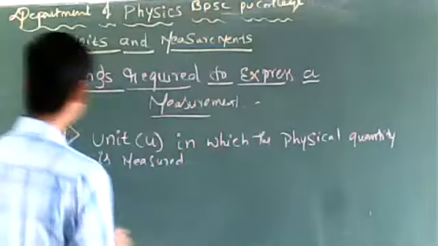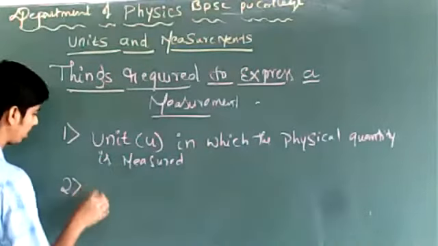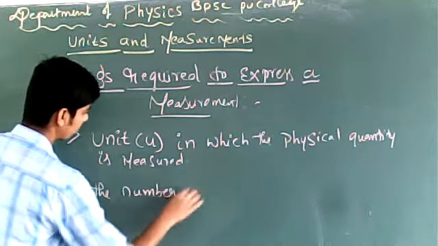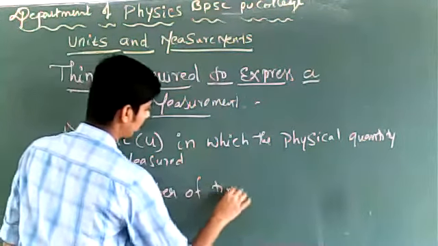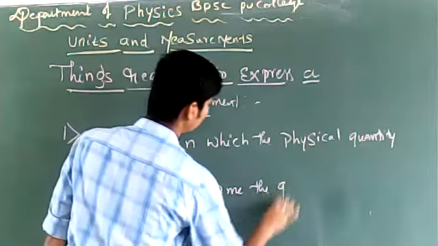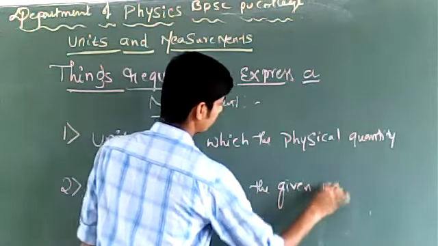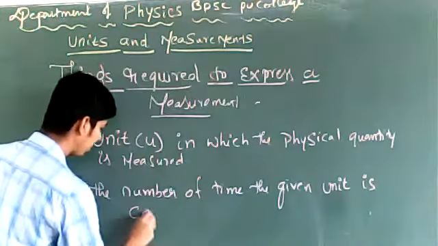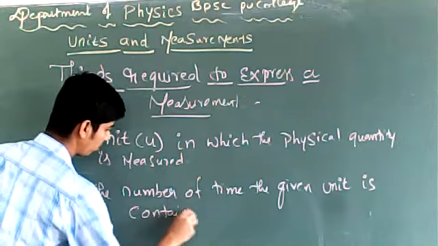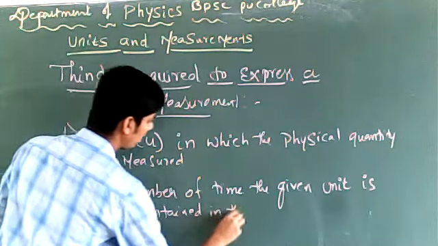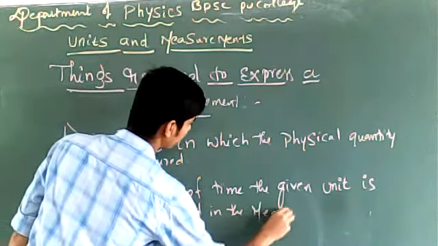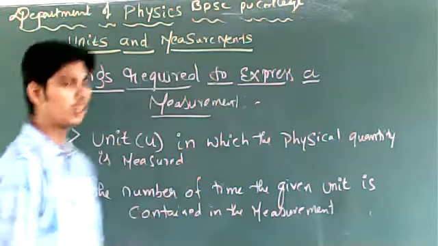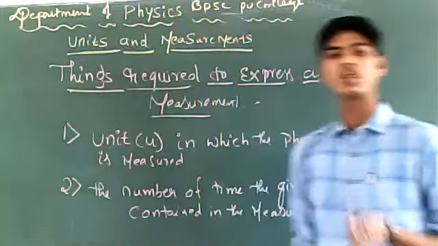And the next thing that you need to express the measurement is the number of times the given unit is contained in the measurement. These are the two things that are required to express a measurement.